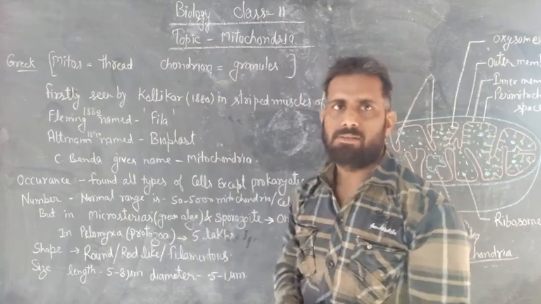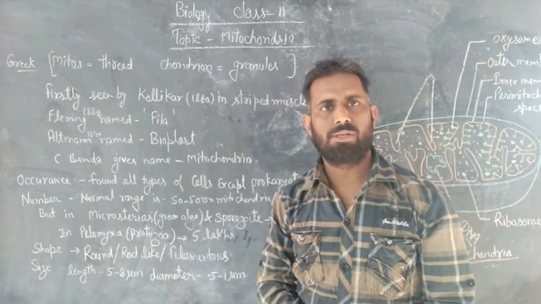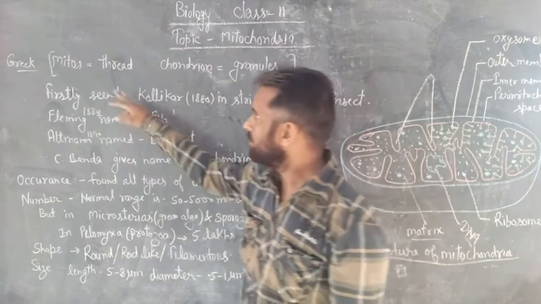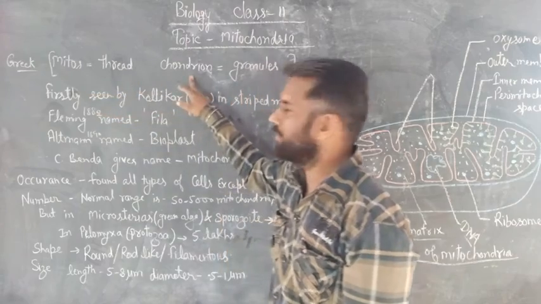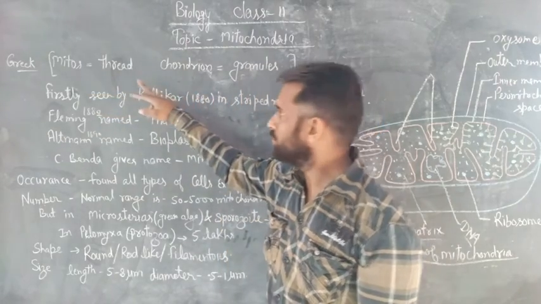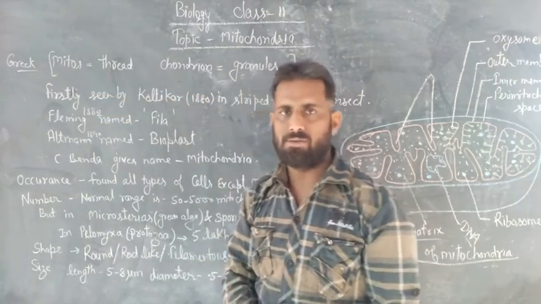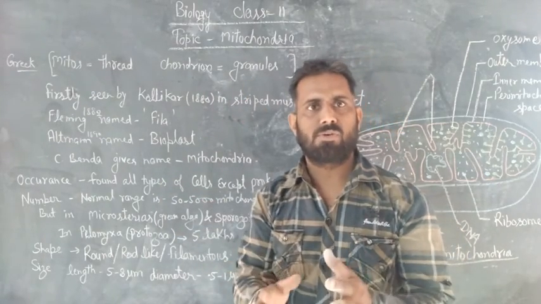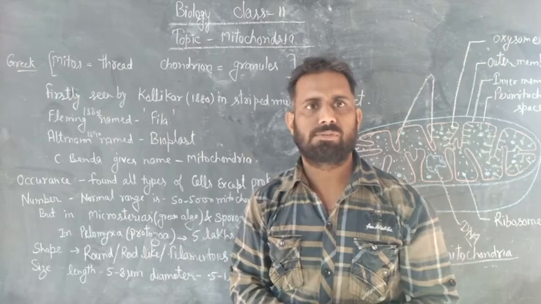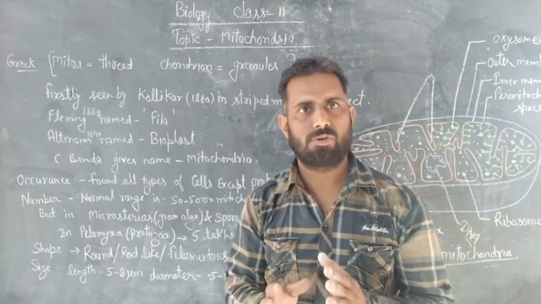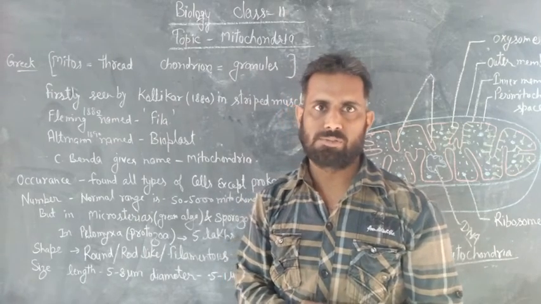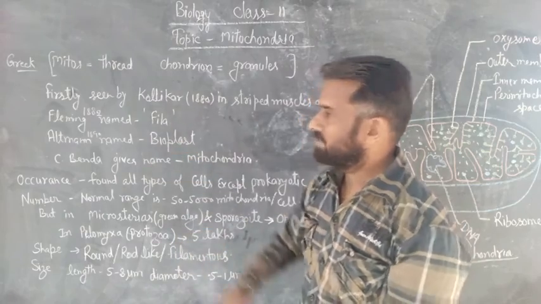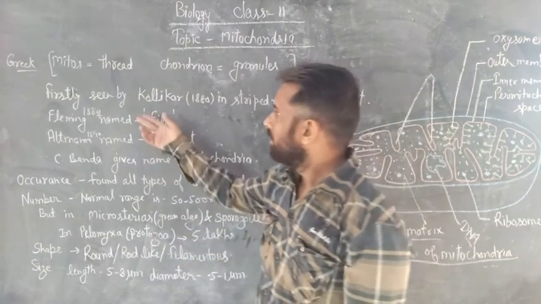The word mitochondria is made up of two Greek words, mitos plus chondrion. Mitos means thread and chondrion means granules. So we can say that mitochondria are thread-like granules. Okay. Now we are seeing its history.